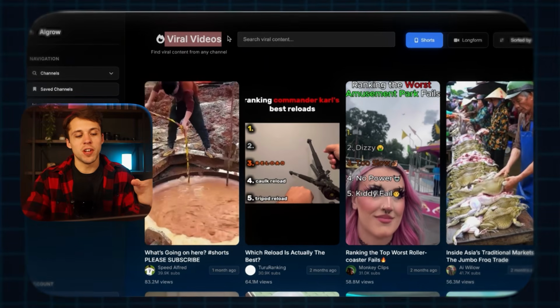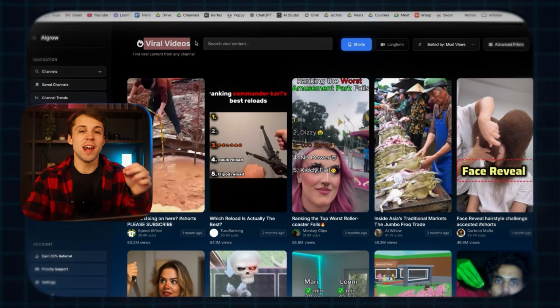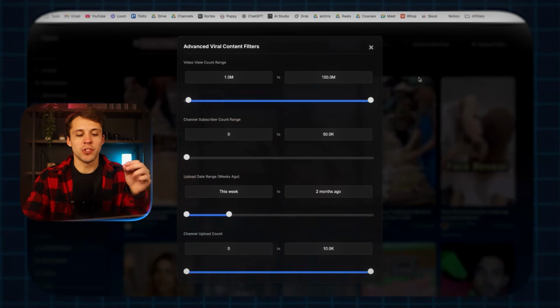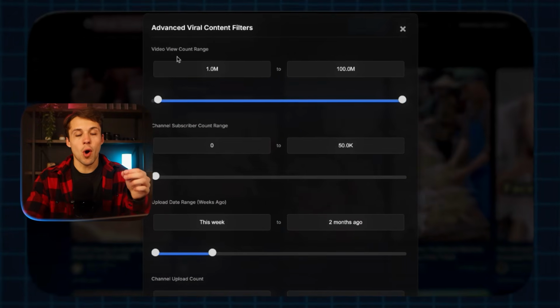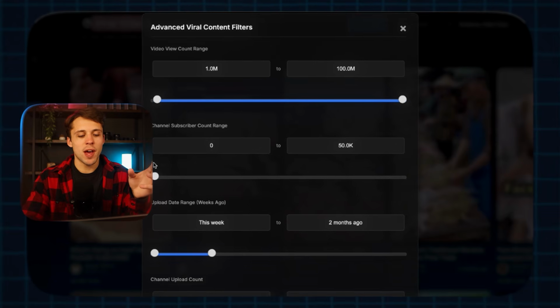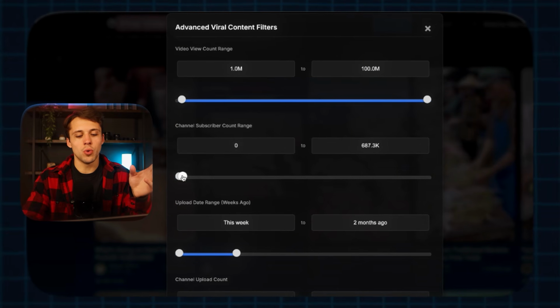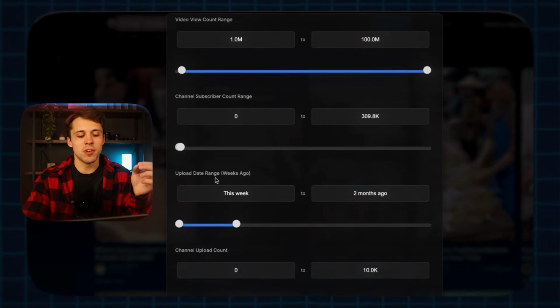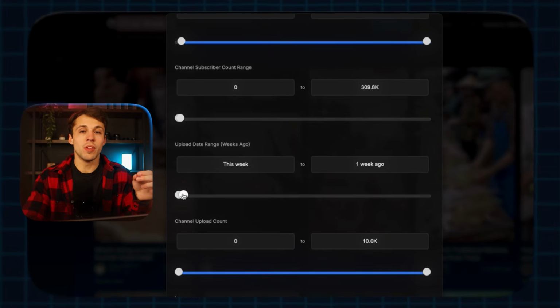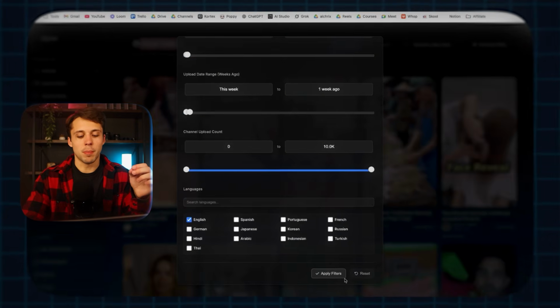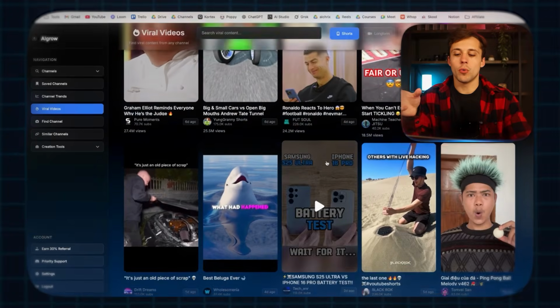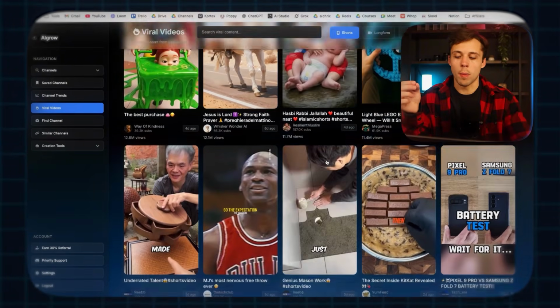You'll easily find successful channels doing it that way, or you can do what I do, which is to use an AI tool called Algrow. So with the viral videos feature, we can find viral content from any channel using the advanced filters up here. So let's find videos that have gotten at least 1 million views from channels with, let's say, 0 to 300,000 subscribers. And let's only find shorts that were posted either this week or 1 week ago, and let's apply those filters. And now I'm going to scroll through and look for channels that are in the commentary niche.